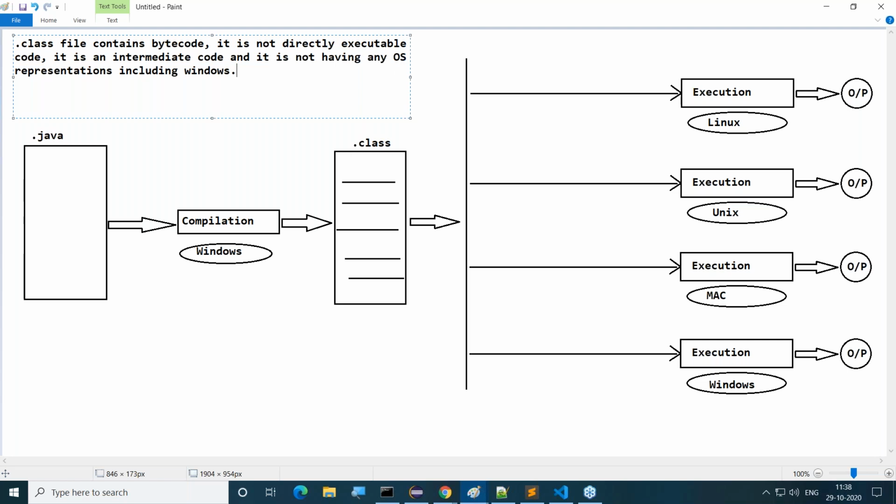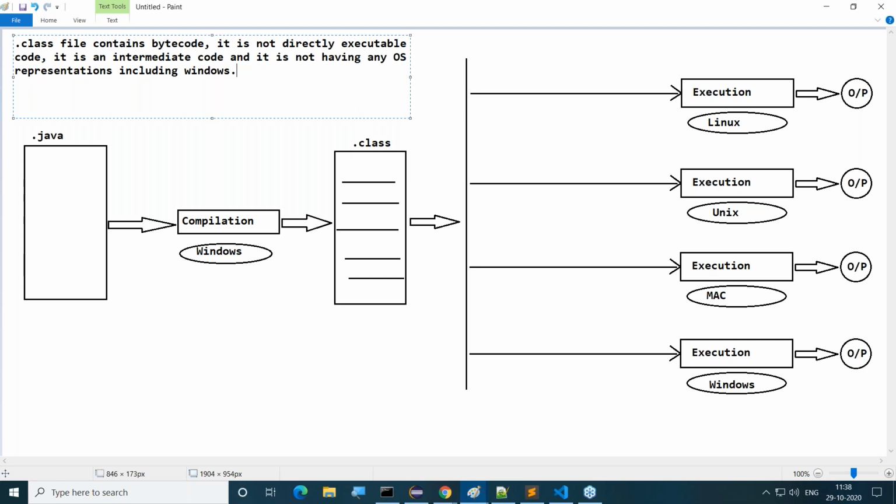If you observe the .exe file, it contains local operating system representations. Whatever operating system we have used for compilation, the same operating system representations are available in the .exe file. But in the case of a .class file, even though we have used Windows for compilation, the Windows representations are not available. Somewhat neutral representations are available. They are not related to any operating system. This is the nature of the bytecode.